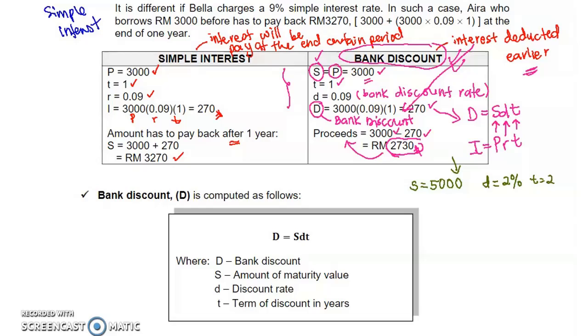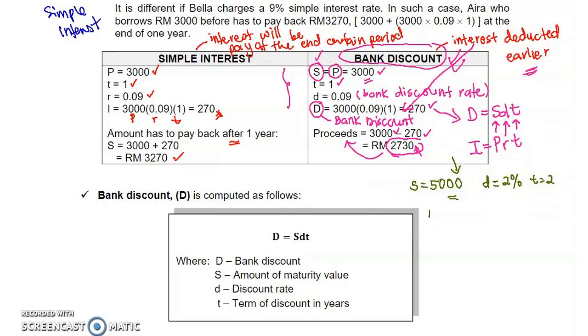I borrow 5,000, but if using bank discount, I will not get 5,000. Why? Because in bank discount, the concept says that the interest must be deducted earlier. Interest here we call bank discount. So in this example, how much is the bank discount?